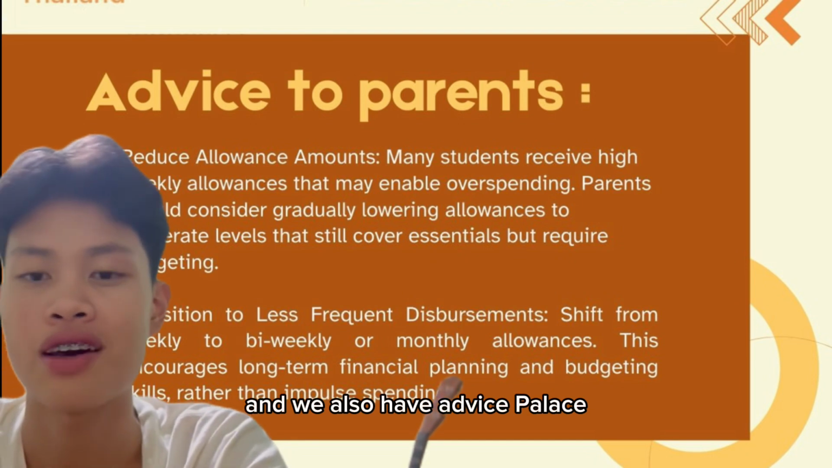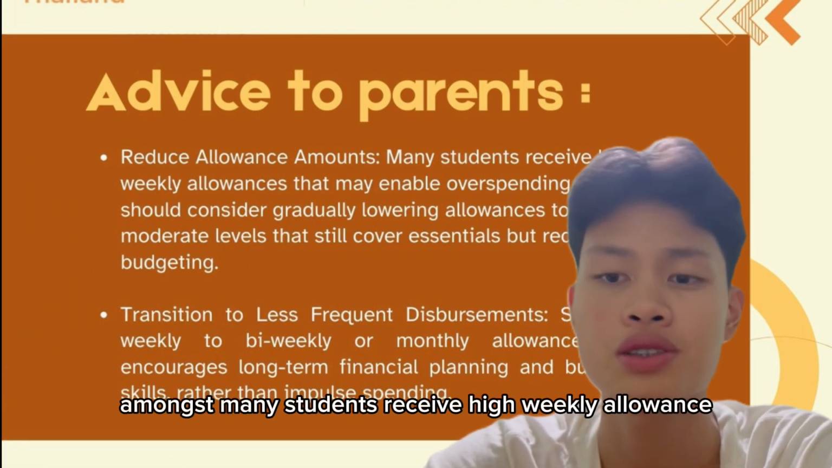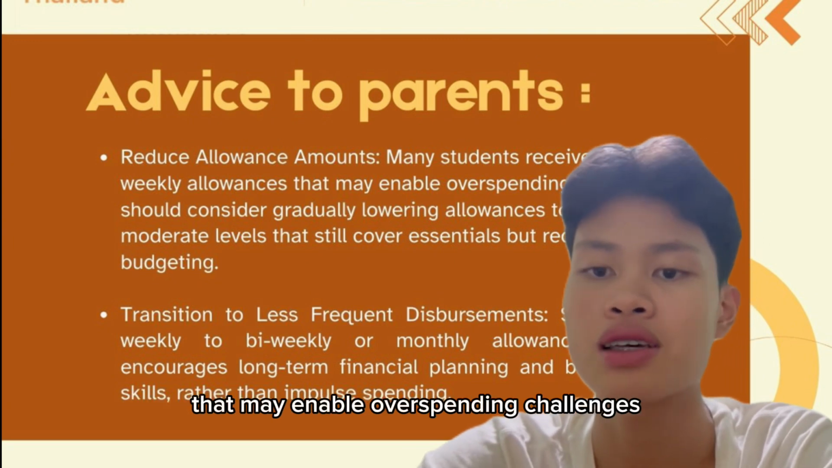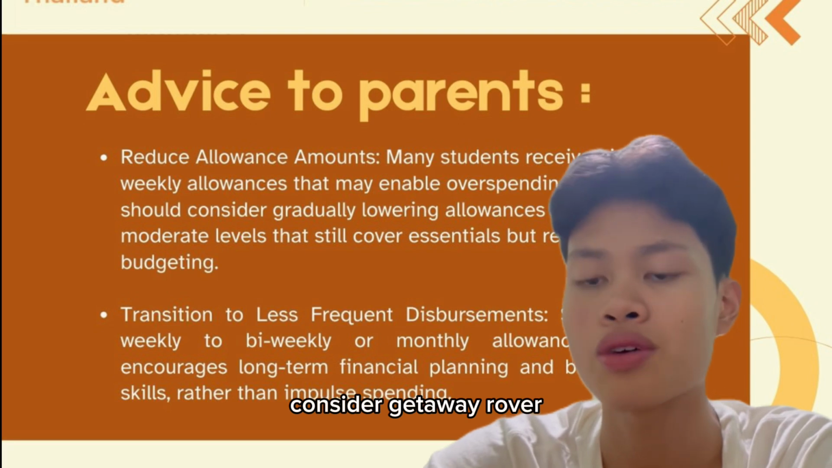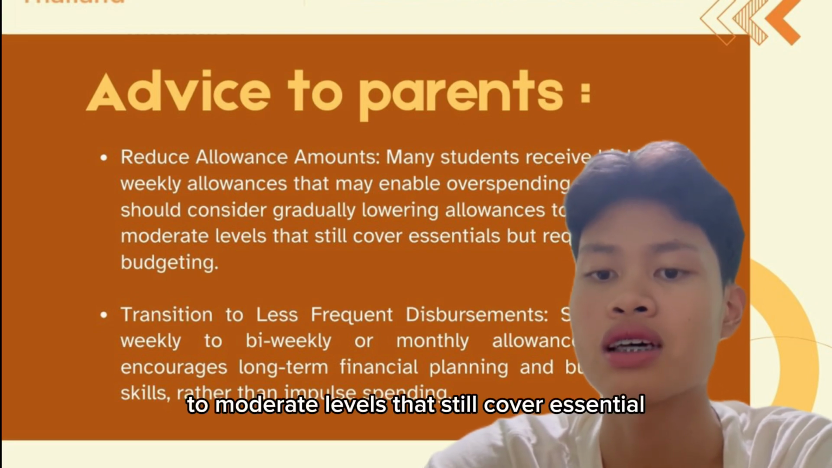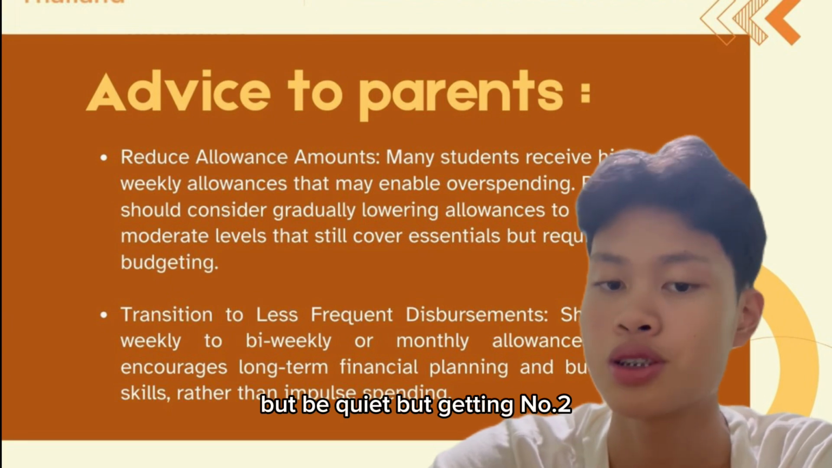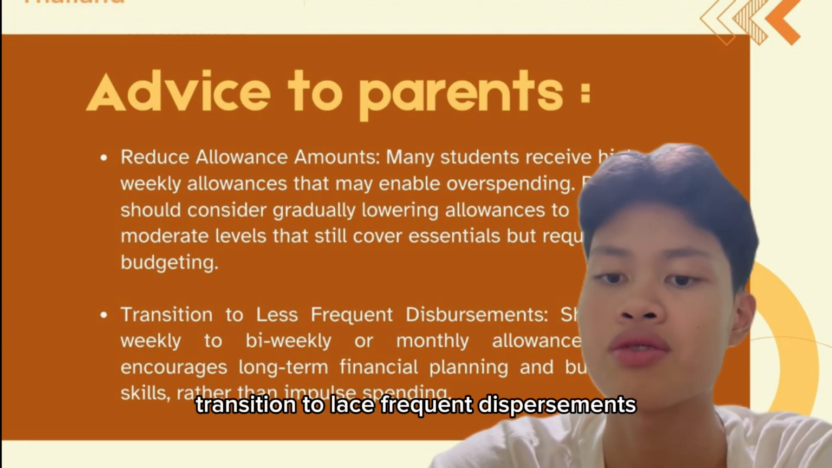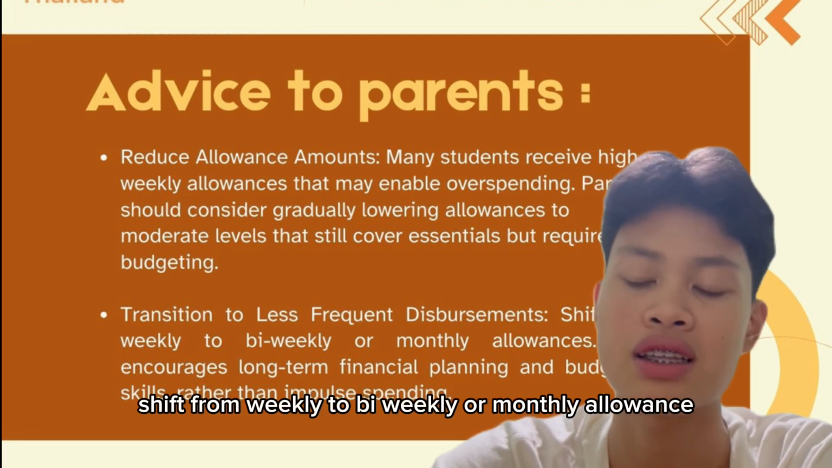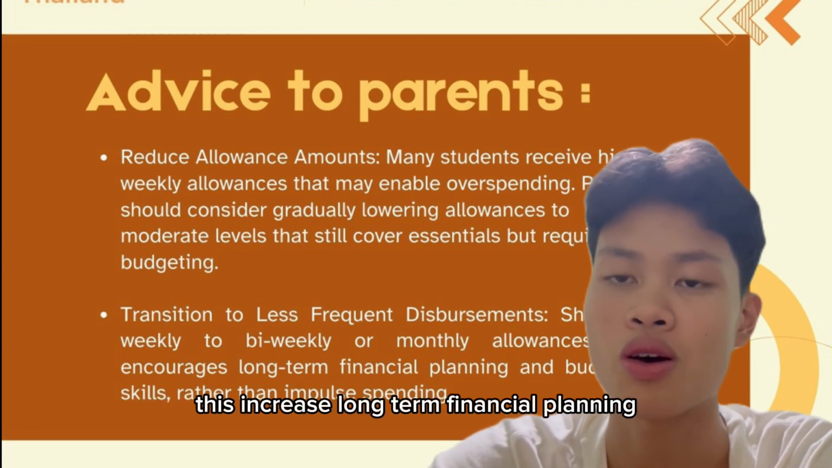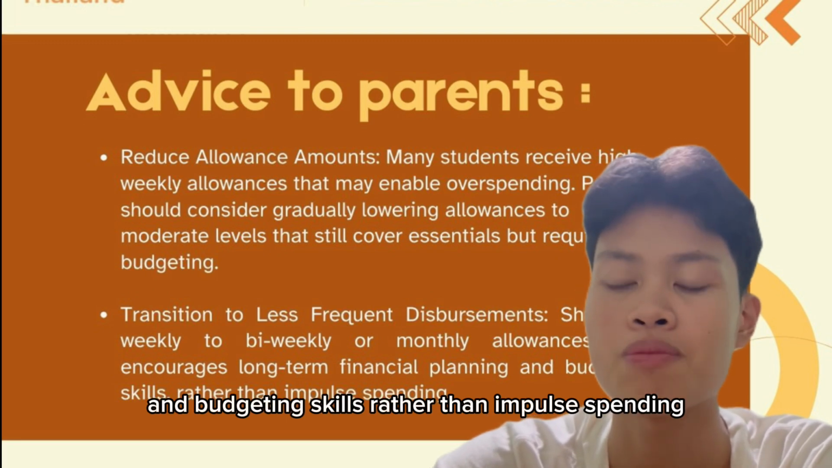And we also have advice to parents. Number 1, reduce allowance amounts. Many students receive high weekly allowances that may enable overspending. Parents should consider gradually lowering allowances to moderate levels that still cover essentials but require budgeting. Number 2, transition to less frequent disbursements. Shift from weekly to bi-weekly or monthly allowance. This encourages long-term financial planning and budgeting skills rather than impulse spending.